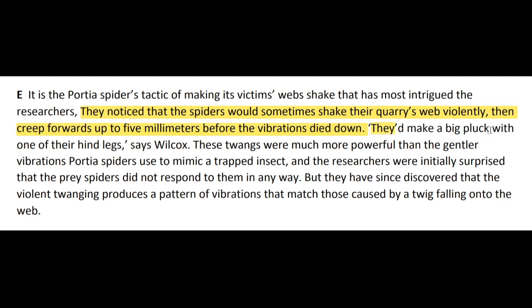They did make a big pluck with one of their hind legs, says Wilcox. These lines suggest the idea that the spiders pluck the web of their prey with their hind legs to fool their prey.